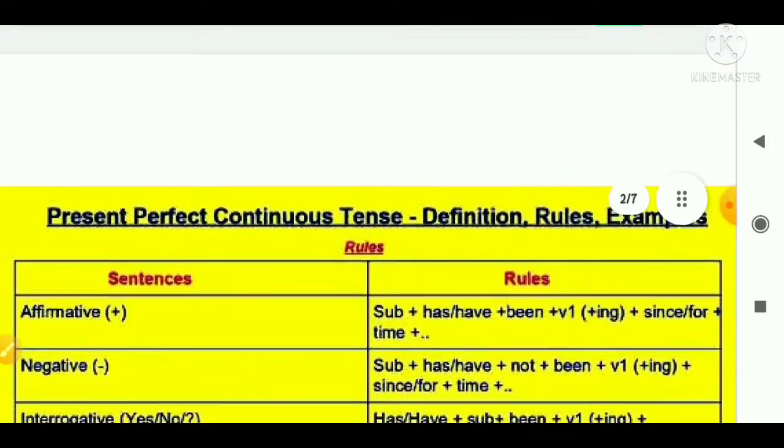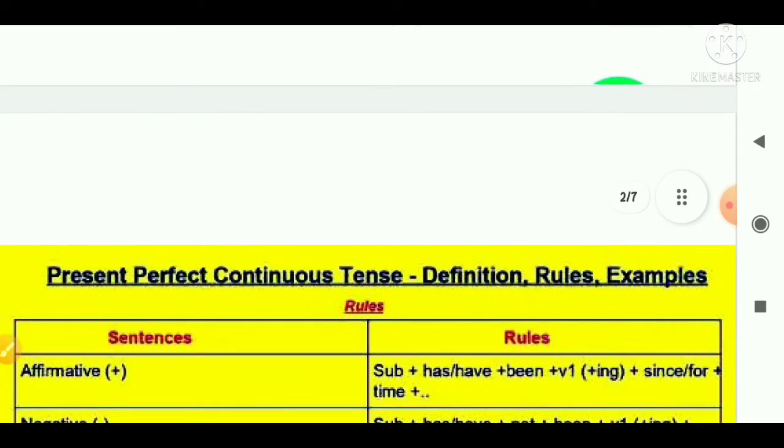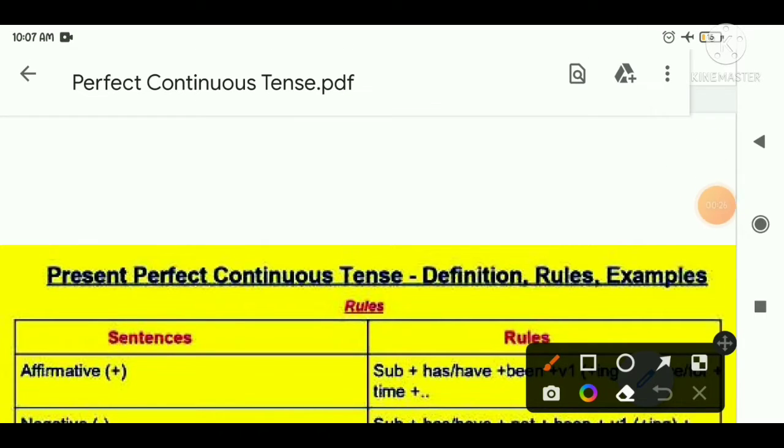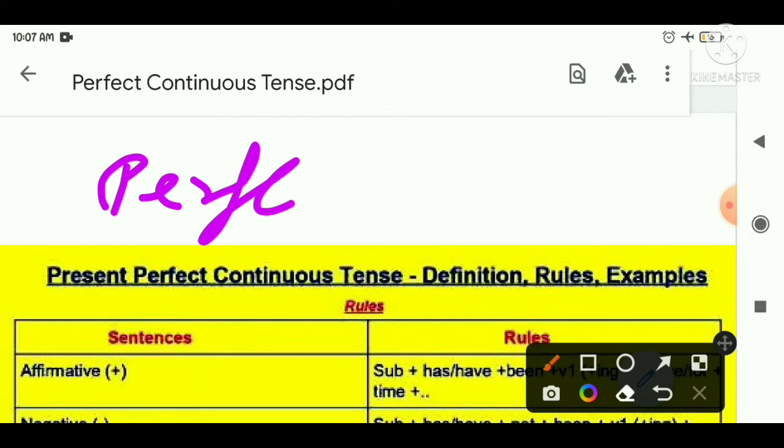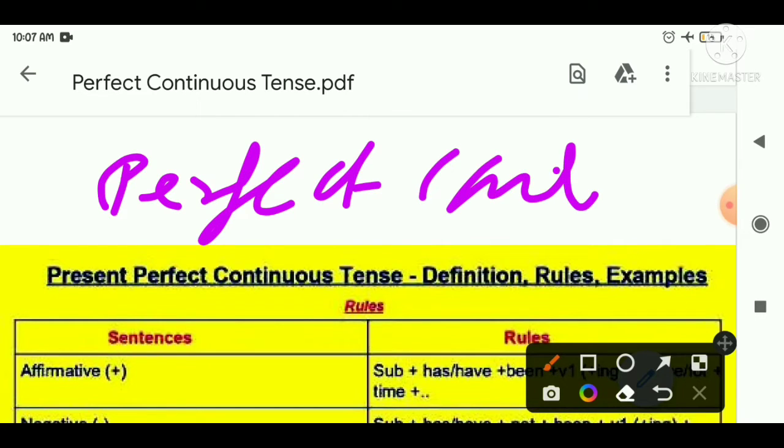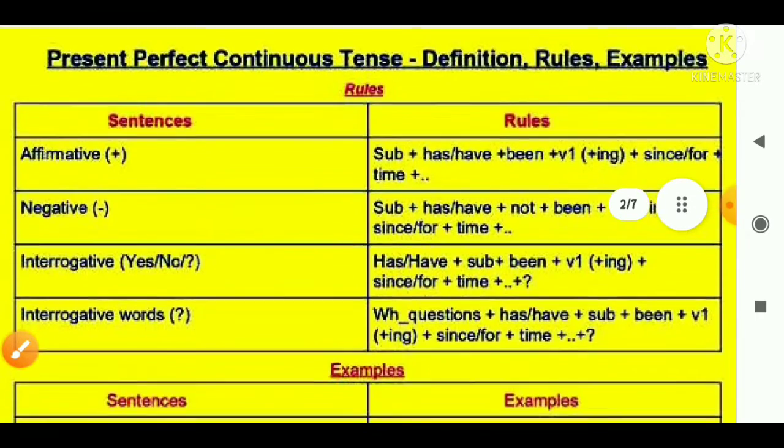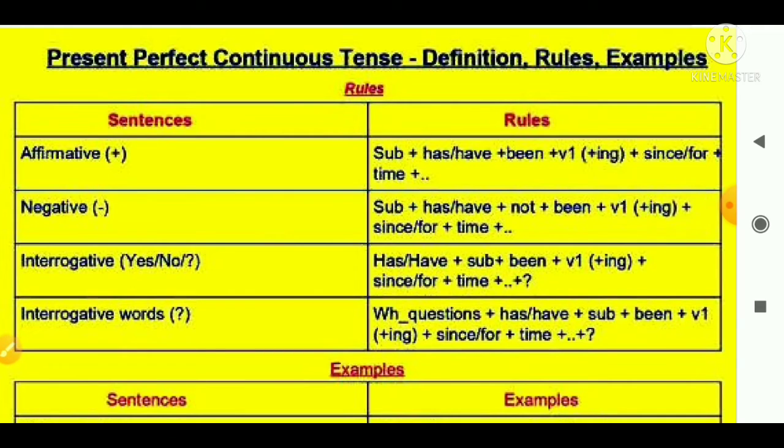Students, perfect continuous tense generally talks about a function that has started previously and continues up to the time it has finished, right? That means something that has started in the past and is continuing in the past, present or future. So that will definitely be your perfect continuous. It is generally a combination of perfect and continuous, because some time before, the function started and it will continue up to the time, right?